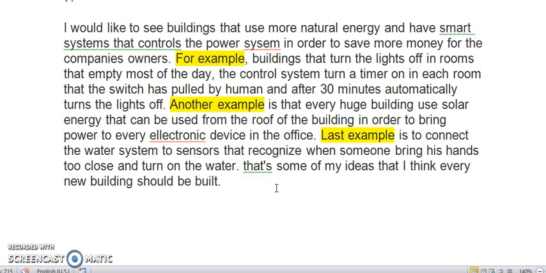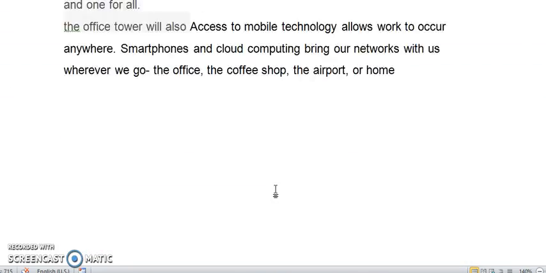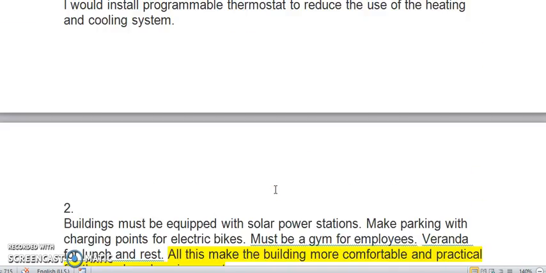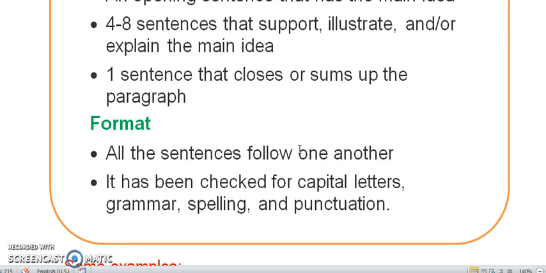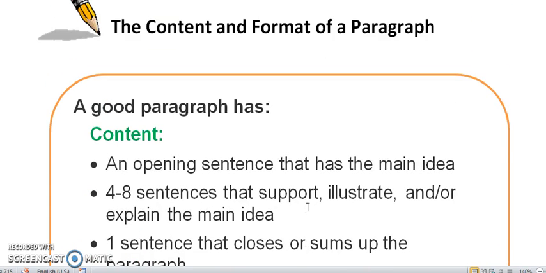So yes, there are lots of grammatical mistakes in all of these examples, but we can see that by doing some very basic, simple things, such as making sure that we have a sentence with a main idea, that we have supporting sentences, that we have a sentence that closes or sums up the paragraph, that there's a main claim, all of the sentences together say something, that we use the right format, that the sentences follow one another, and that we take a minute to check for capital letters, grammar, spelling, and punctuation. Follow these, and I'm sure that your writing is going to improve.